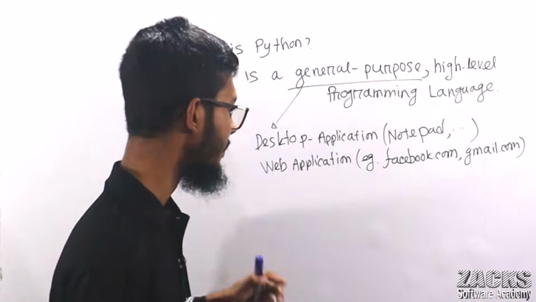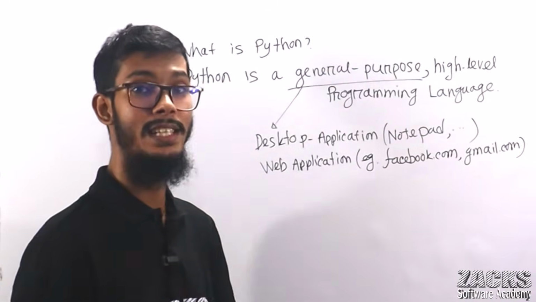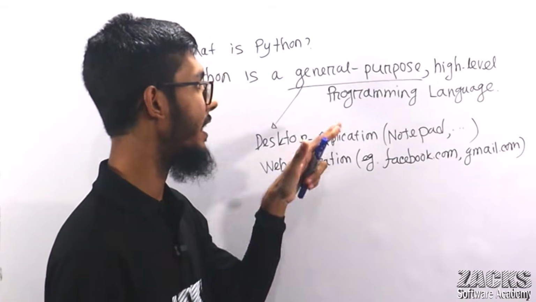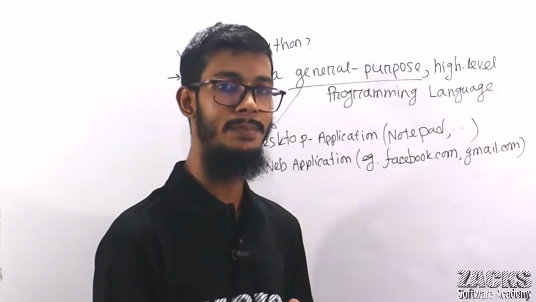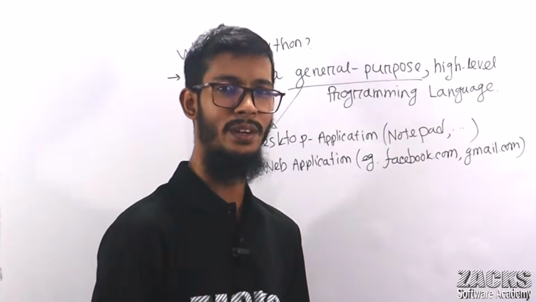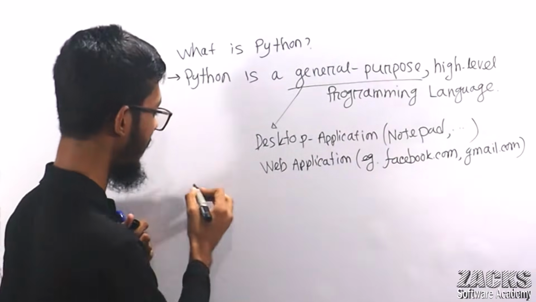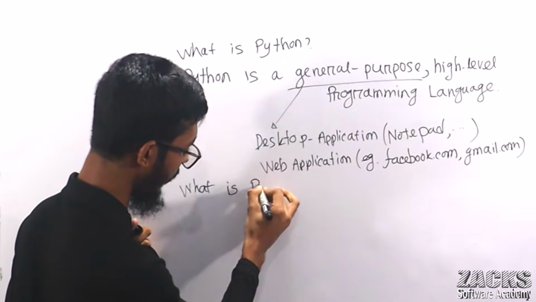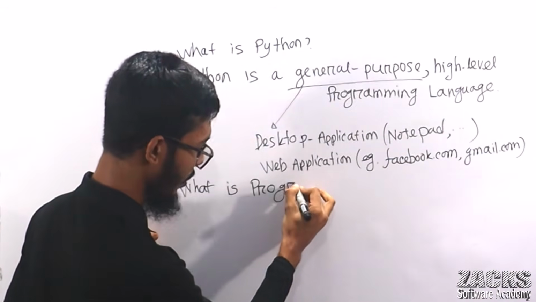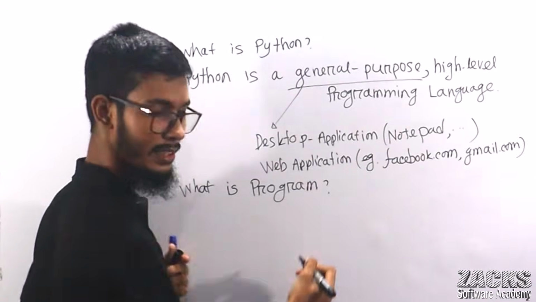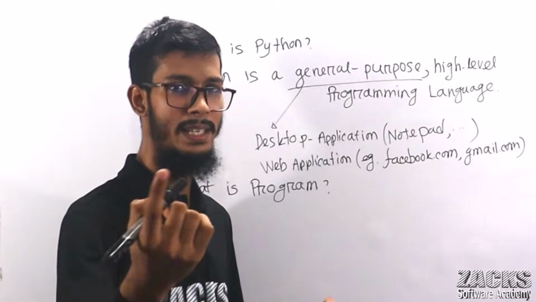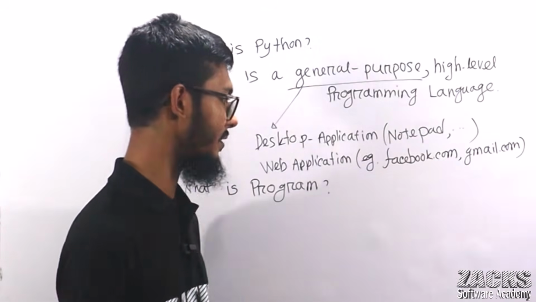Whatever, leave this one. So sir, why is Python a general purpose programming language? Because we can create each and everything using this programming language. And I hope you already know what is meant by a program, right? No need to explain, but no problem, let me discuss one line about it. What is actually a program? Very simple answer.